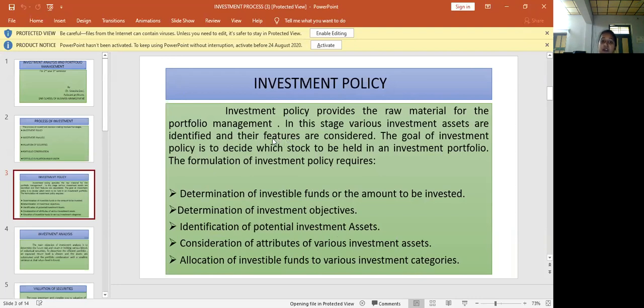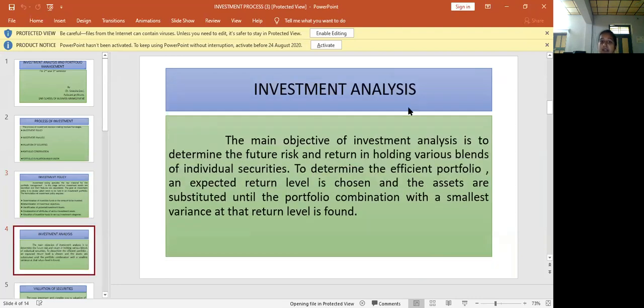After framing the investment policy, we have to assess that, which is investment analysis. The main objective of investment analysis, why we want to analyze the investment portfolio, is because we want to know whether we are taking the correct decision or not. So for that purpose, we have to analyze the investment policy. So the main objective of investment analysis is to determine the future risk.